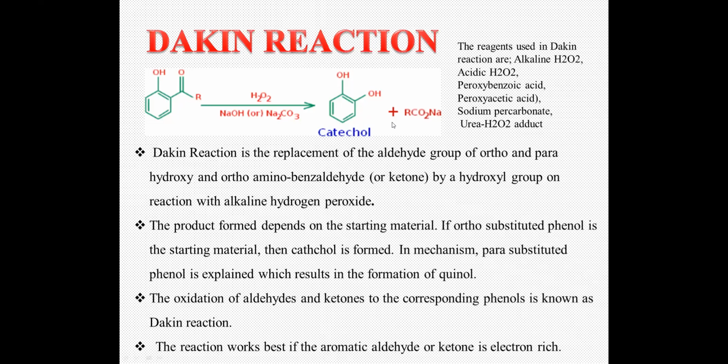So the oxidation of your aldehyde and ketone to the corresponding phenol is known as the Dakin reaction. The reaction works best in the case of aromatic aldehydes and ketones which are electron rich.